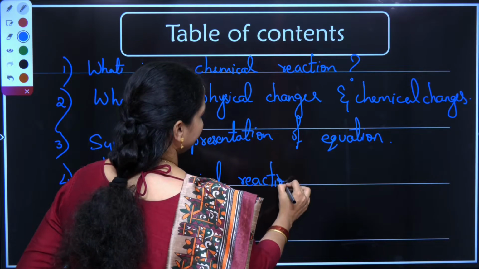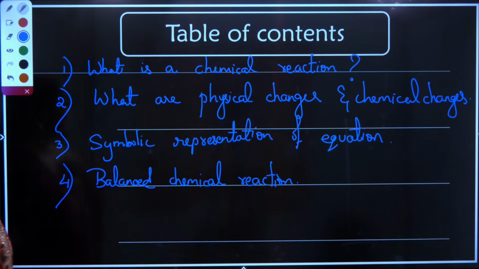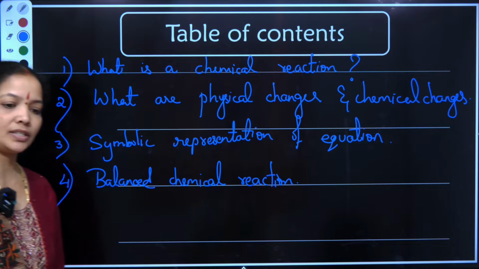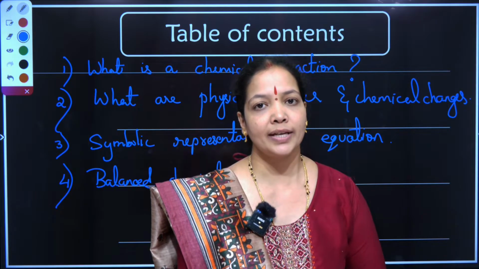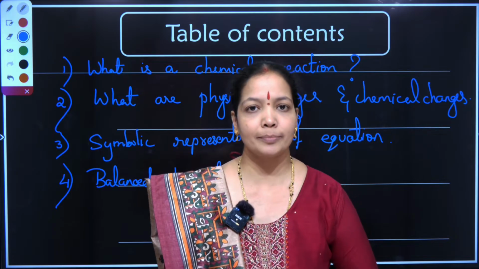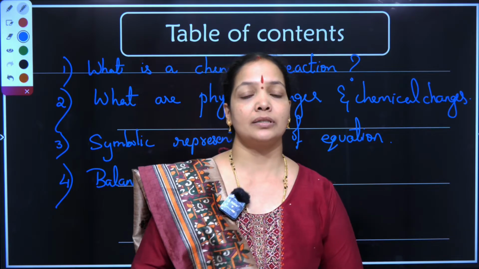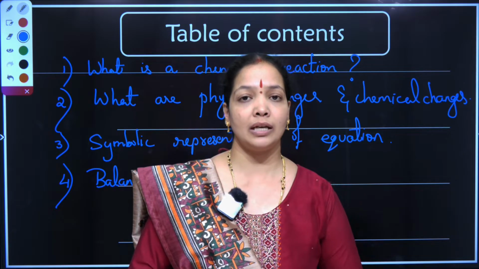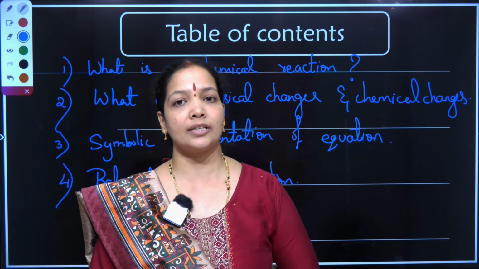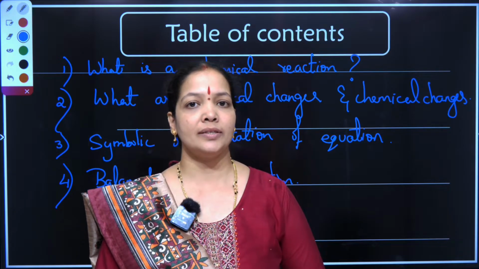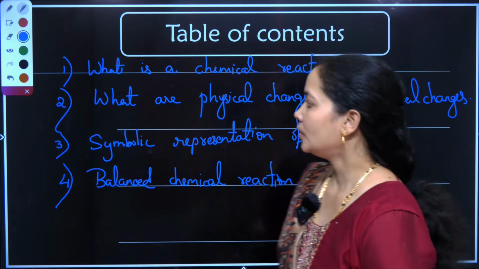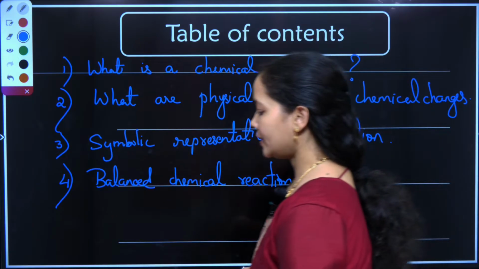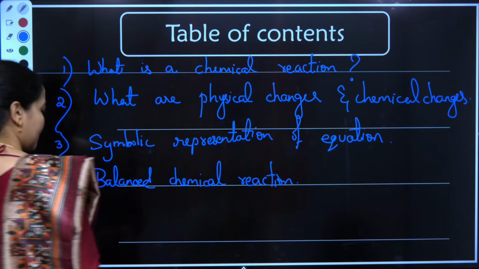How do I balance a chemical reaction? That is the most important part of the chapter, where you have to understand the valency concept and the symbolic representation, the symbols which allow us to analyze the reaction and its information. So these are the 4 important contents that we'll be learning in this particular session.